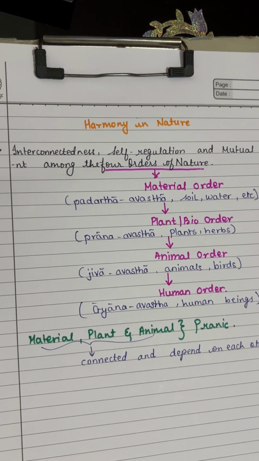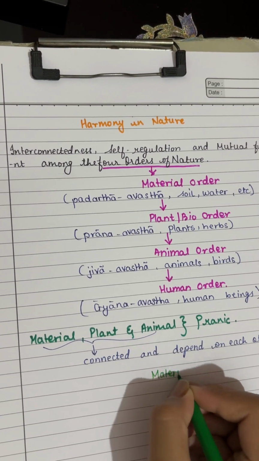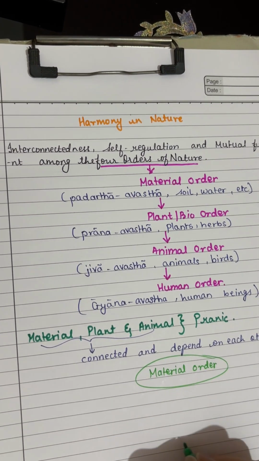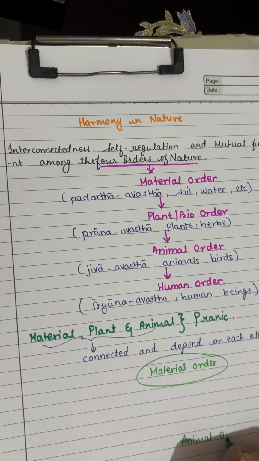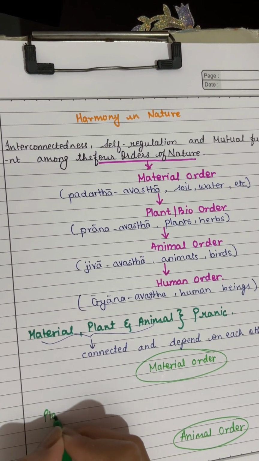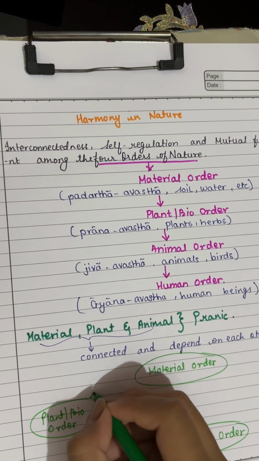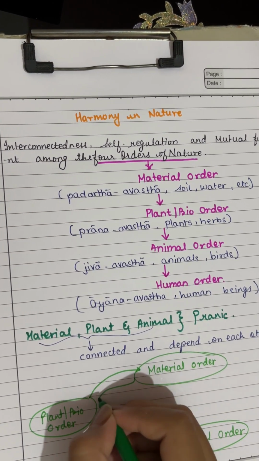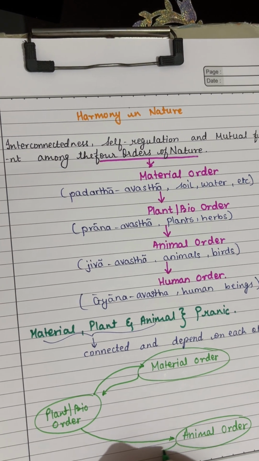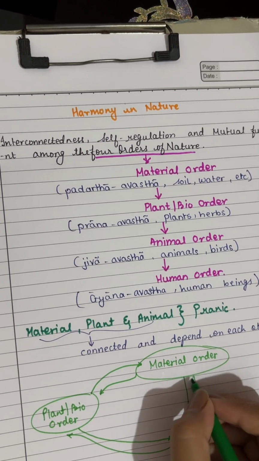So let's look at its diagram. Material order at the top, then we have animal order here, and plant bio order here, and these are interconnected to each other, something like this.